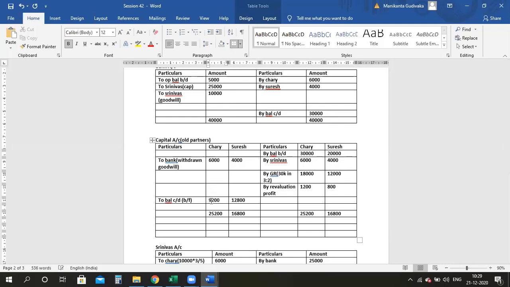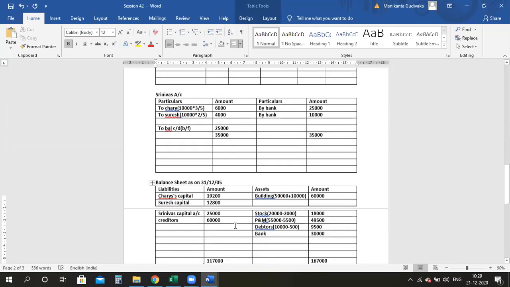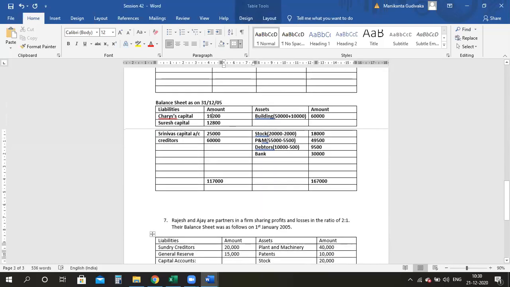Here it will be 49,200. Here it is 32,000. So automatically here it will be plus 50,000. Sorry, 49. Here it is 32. You will get 1,67,000. Yes, it is tallying. Correct.